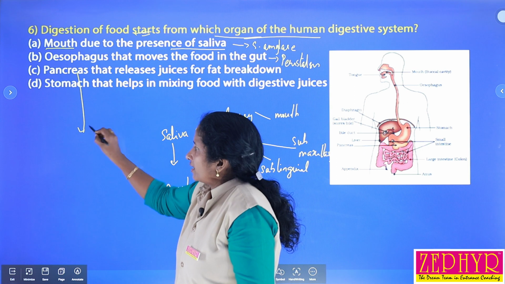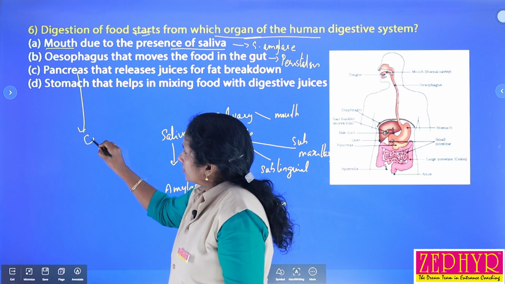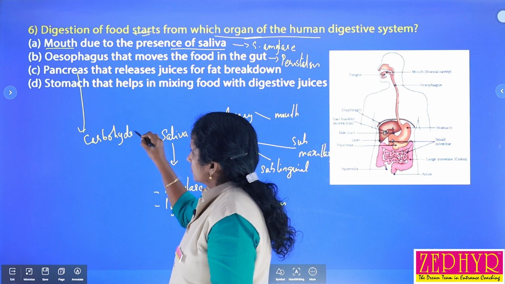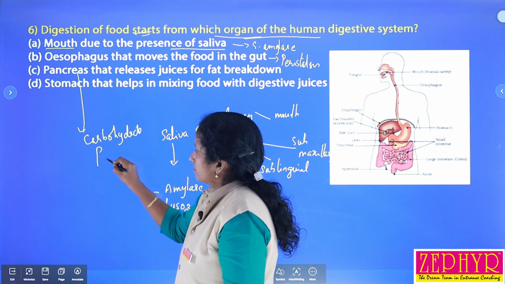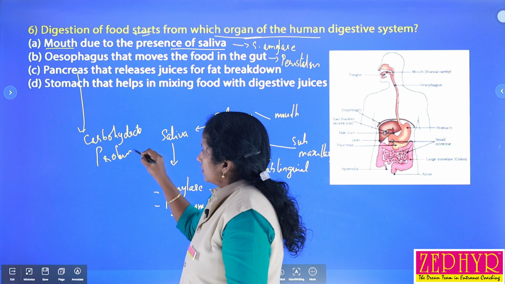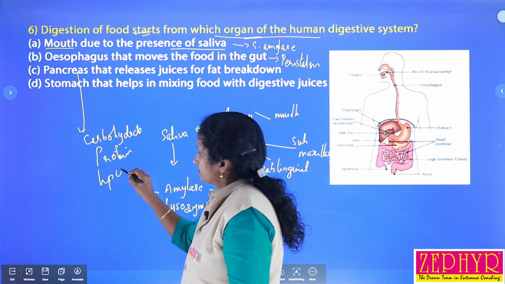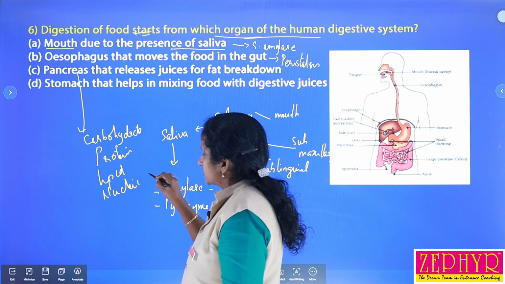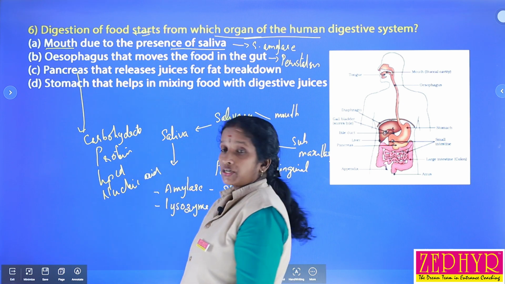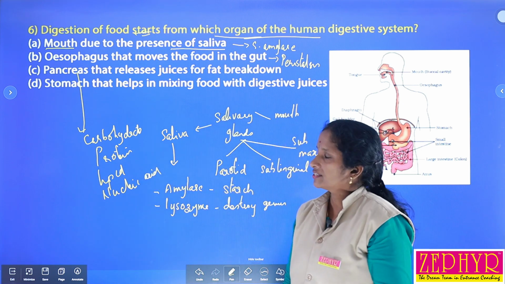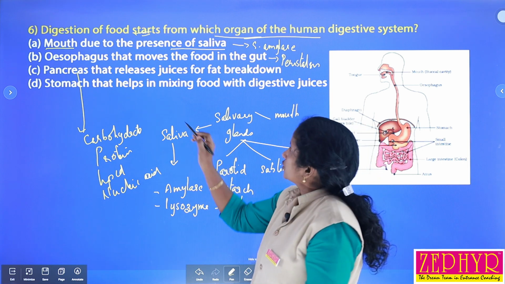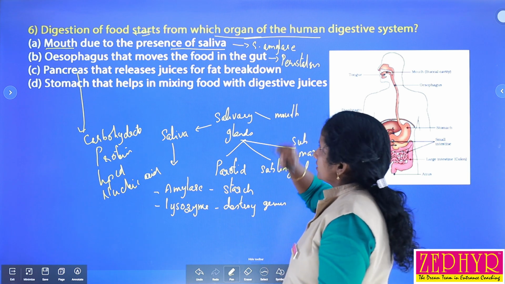The pancreas helps in the digestion of all types of food materials, that is carbohydrates, protein, lipids and nucleic acids, due to the digestive juice produced by the pancreas. And then the stomach helps in mixing food with the digestive juice.